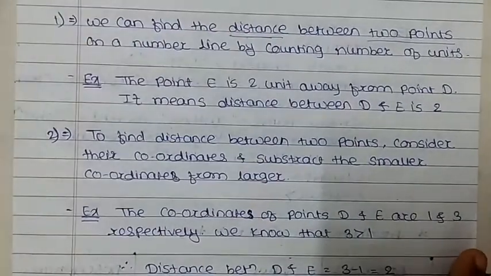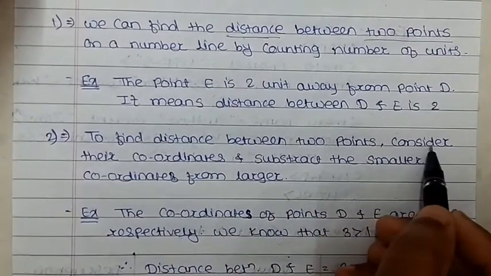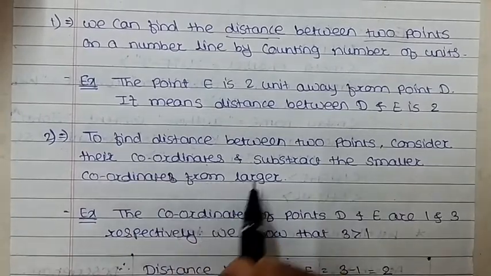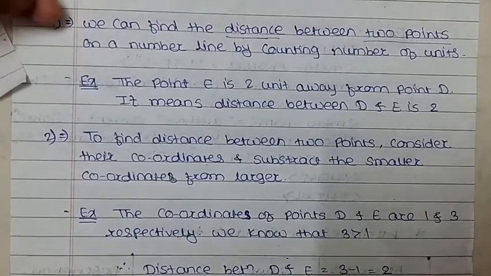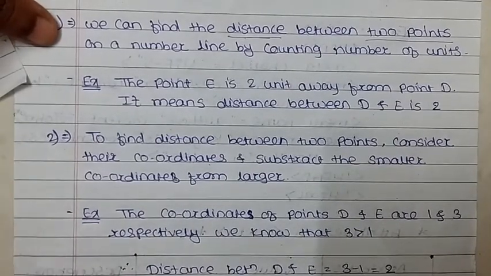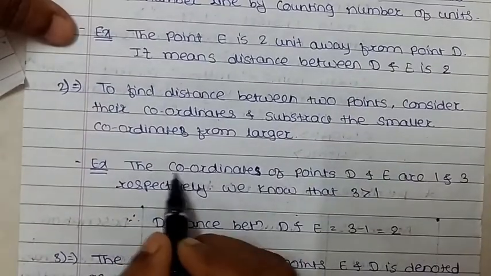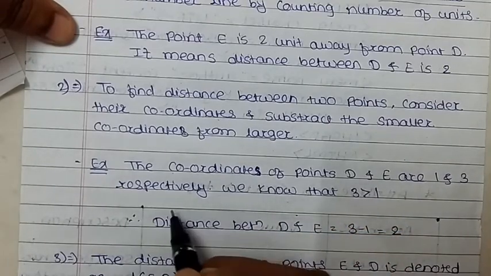Next, to find the distance between 2 points, consider their coordinates and subtract the smaller coordinate from the larger. What is the process to find the distance? Consider the coordinates of the points and subtract the smaller coordinate from the larger coordinate. For example, the coordinates of points D and E are 1 and 3 respectively.